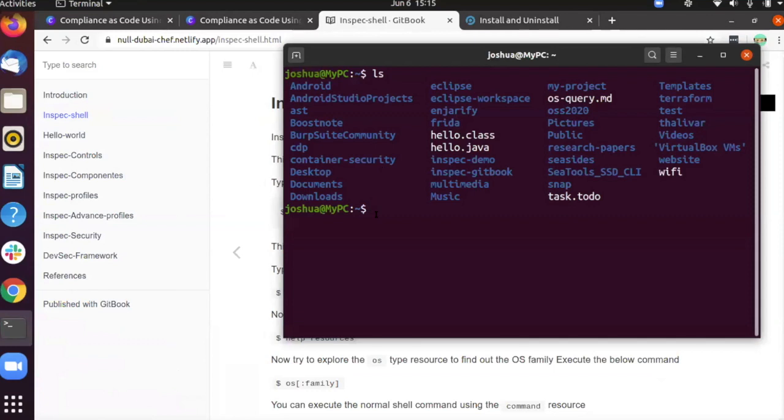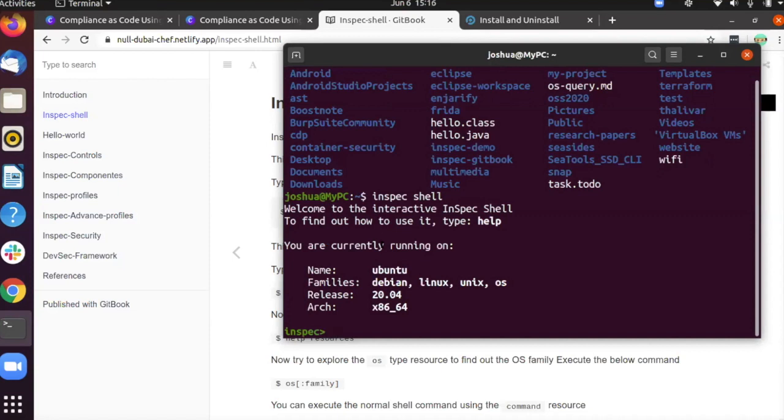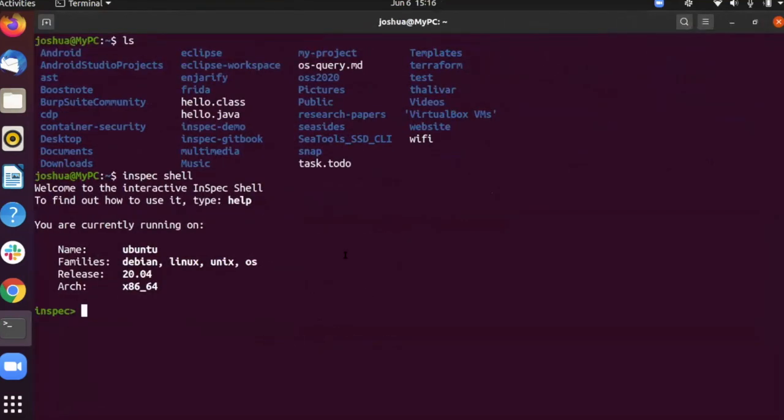It is the best way we can start learning about Inspec. I will show that. You could see here we are currently inside the Inspec shell.